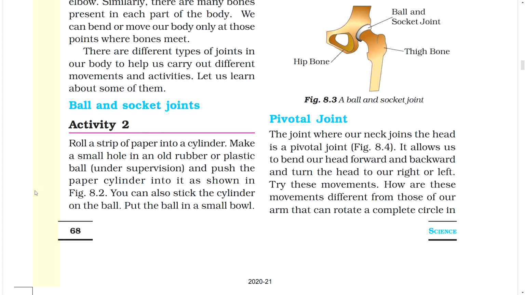Ball and socket joint. Activity 2. Do this and comment this. Roll a strip of paper into a cylinder. Make a small hole in an old rubber or plastic ball under supervision and push the paper cylinder into it as shown in the figure. You can also stick the cylinder on the ball. Put the ball in a small bowl.